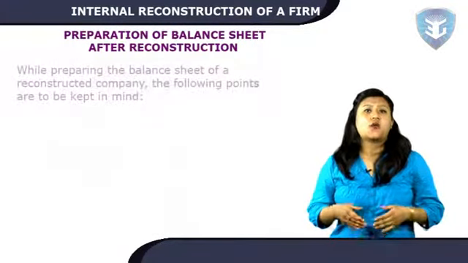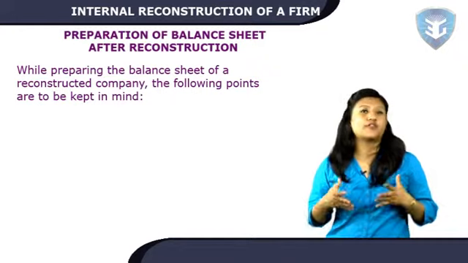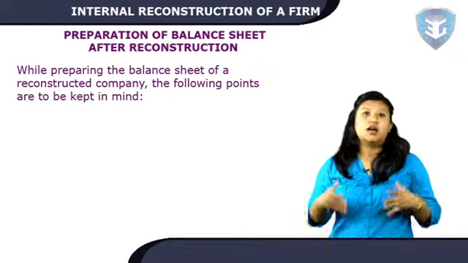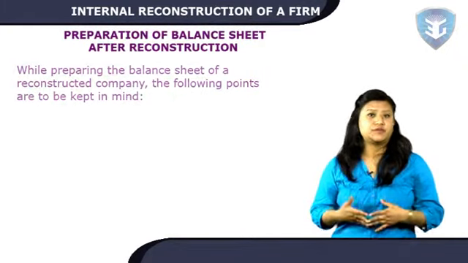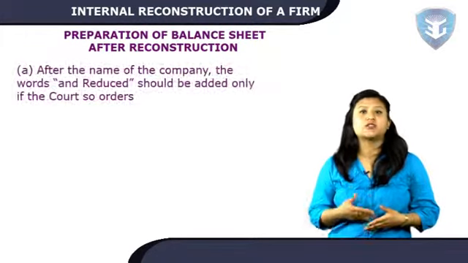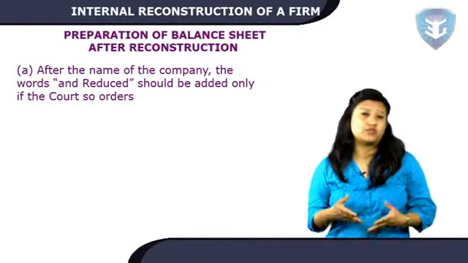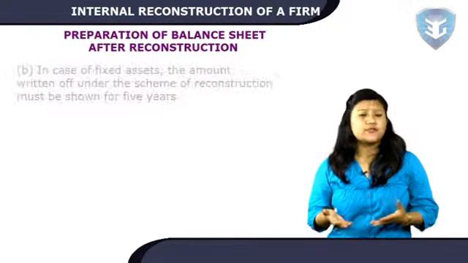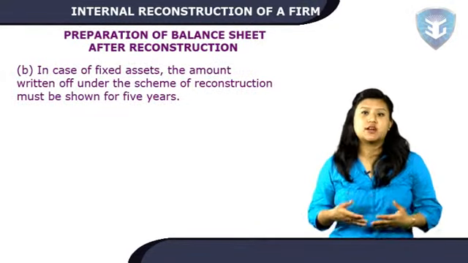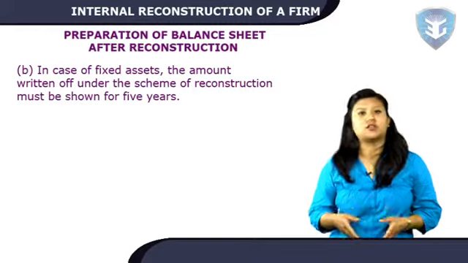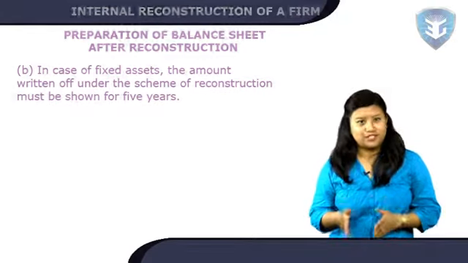While preparing the balance sheet of a reconstructed company, the following points are to be kept in mind. After the name of the company, the words "and reduced" should be added only if the court so orders. In case of fixed assets, the amount written off under the scheme of reconstruction must be shown for 5 years.